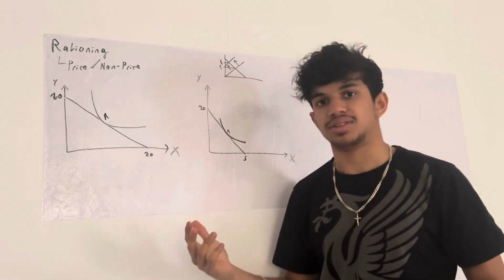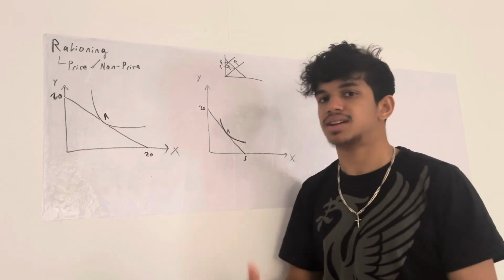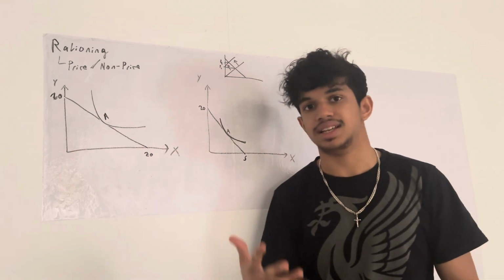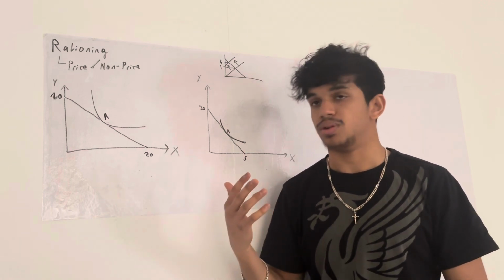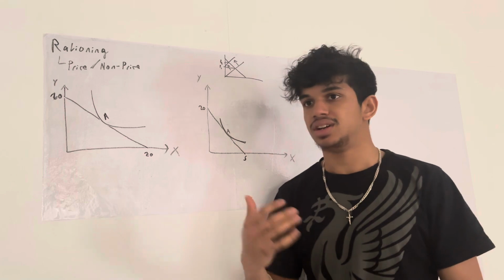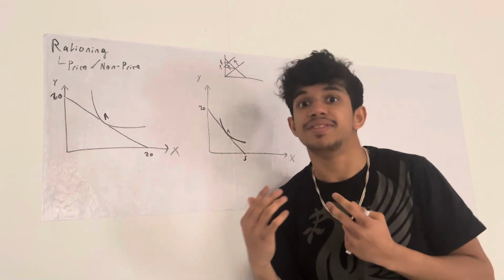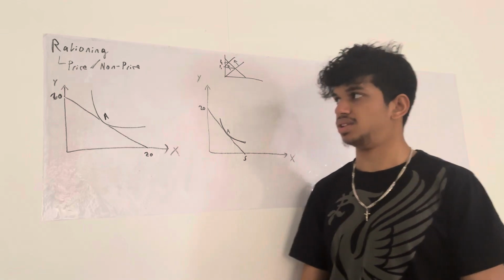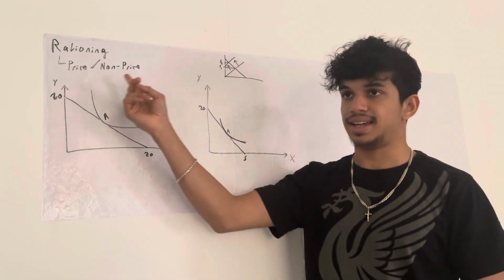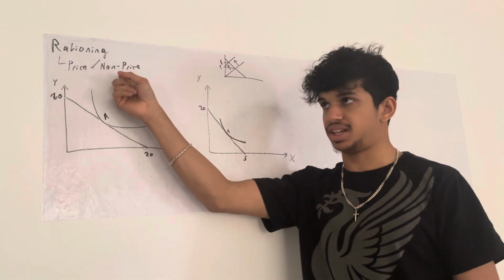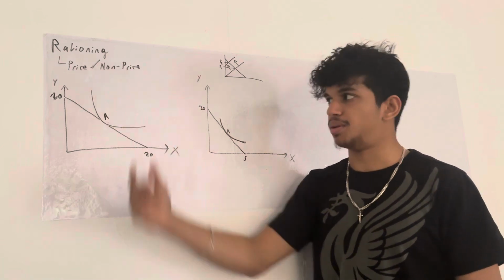But what if you're just broke? Or what if you just can't pay for the resource? And especially if the good is water or gasoline or something really important, like you can't cook without it, or maybe you literally can't live without it, then rationing becomes essential for the government to do. Which is why we take equity over efficiency in non-price rationing, which is the more humane form of rationing.